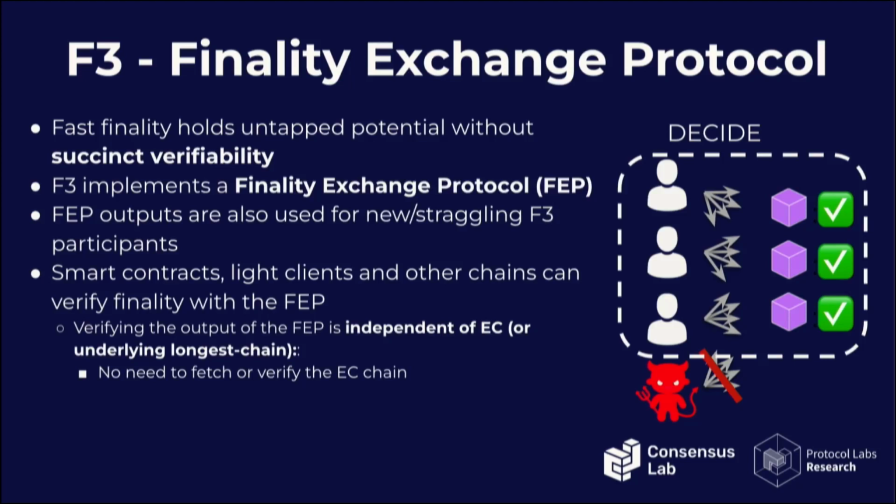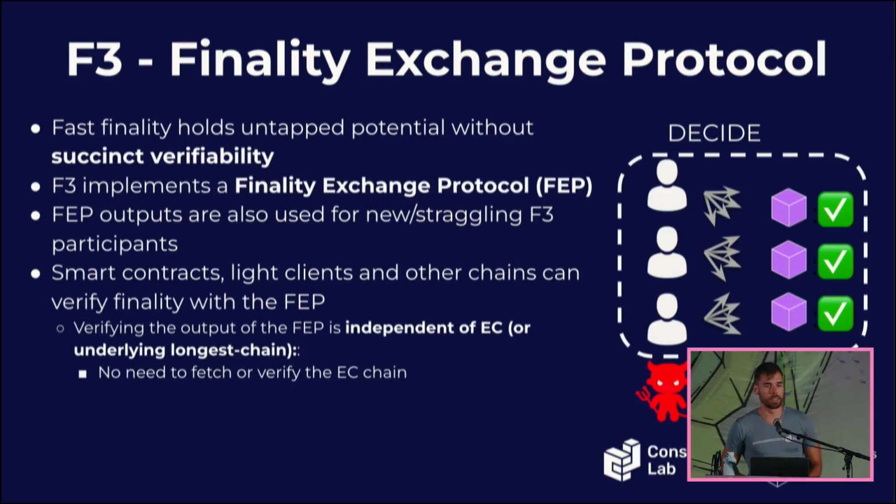So finality certificate. Finalizing a prefix of the chain is good, but it's not ideal if we cannot prove that to other systems that are not necessarily nodes fetching all the data of the particular longest chain protocol. So for example, smart contracts or other chains for cross-chain bridges, or L2s that you might be running in your system. So what an immediate side protocol of F3 is, is the finality exchange protocol that actually proves in a succinct way that a particular chain has been finalized. We also use it for new nodes that join the system to catch up.